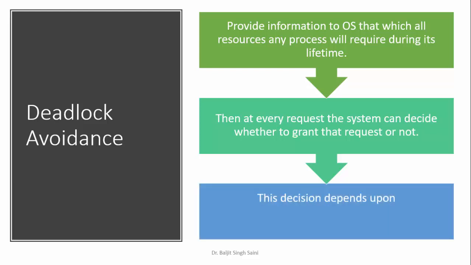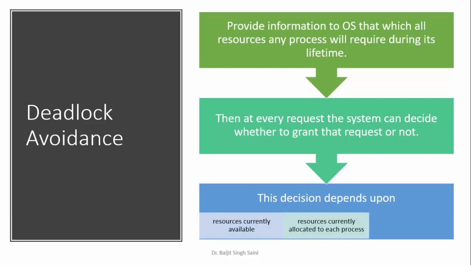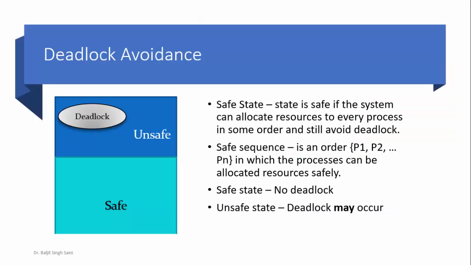For making this decision whether the system will be in a safe state or an unsafe state, you need to know what resources are currently available with the system, what resources are currently allocated to each process, and what will be the future request and release of resources by each process. I will explain this process with the help of an example, but before we move on to the example, a few terms that you should remember in deadlock avoidance.